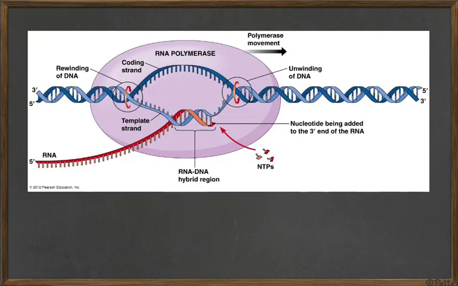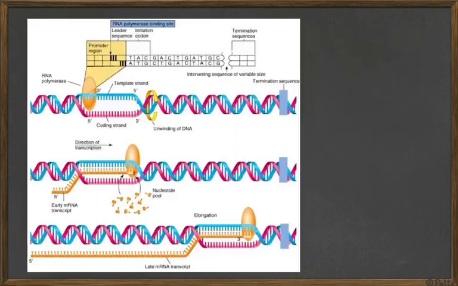Okay, here is a diagram showing transcription happening. This stuff is going in that direction over there. The new nucleotides are being put in at this end. The RNA that was already copied is getting out. The DNA is closing back up over here. So this here is transcription made by RNA polymerase.